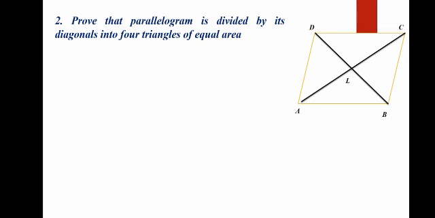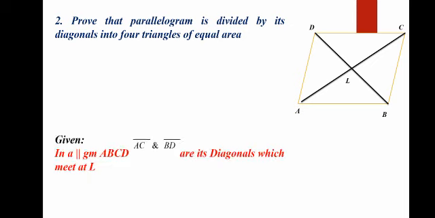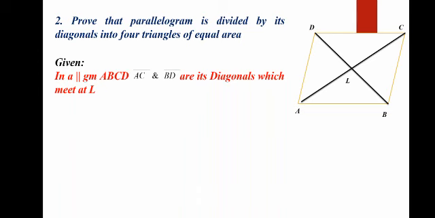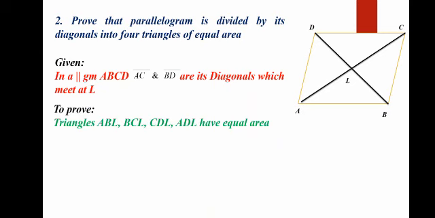What are the diagonals? AC and BD are the diagonals that meet at point L, and they divide this parallelogram into four triangular regions. So for the given statement, first of all we write: in a parallelogram ABCD, AC and BD are its diagonals which meet at point L. What you have to prove is that triangles ABL, BCL, CDL and ADL have equal area.